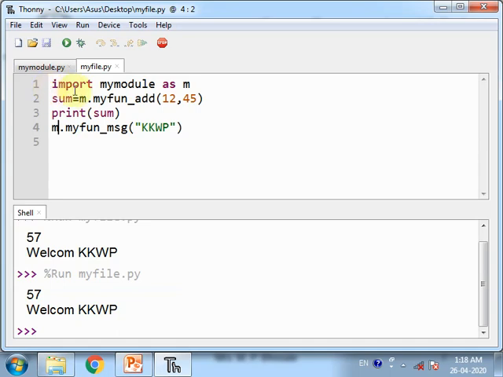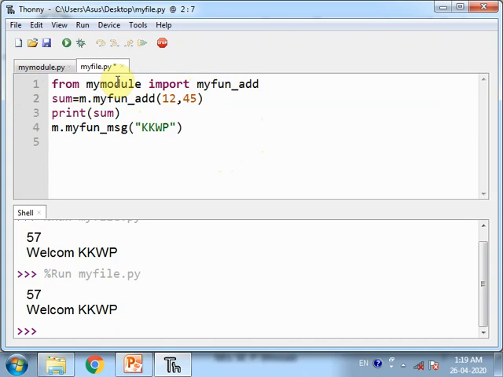Suppose I want to import just myFun_add, then I can use the from statement. So here I am writing from my module import myFun_add.